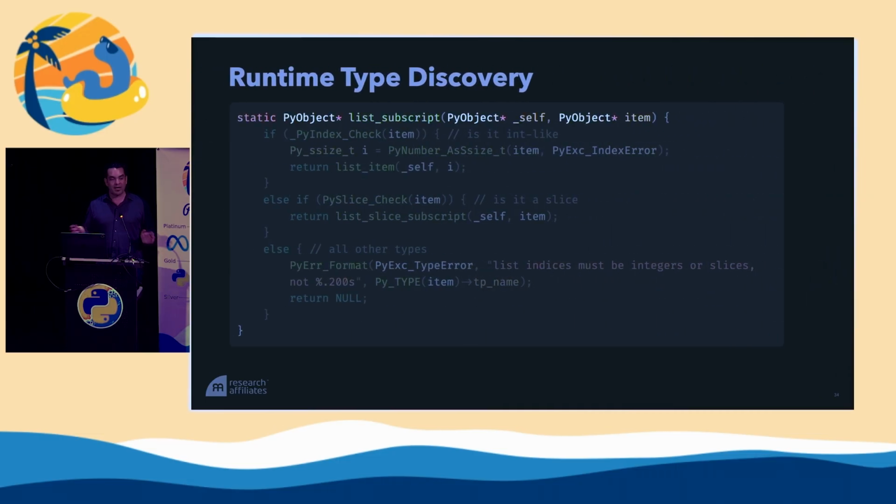And this is done throughout CPython code. At the C layer, we end up having to do things very similar to what we do in the Python runtime layer. We have to do type checking because all we're doing is passing around PyObjects.